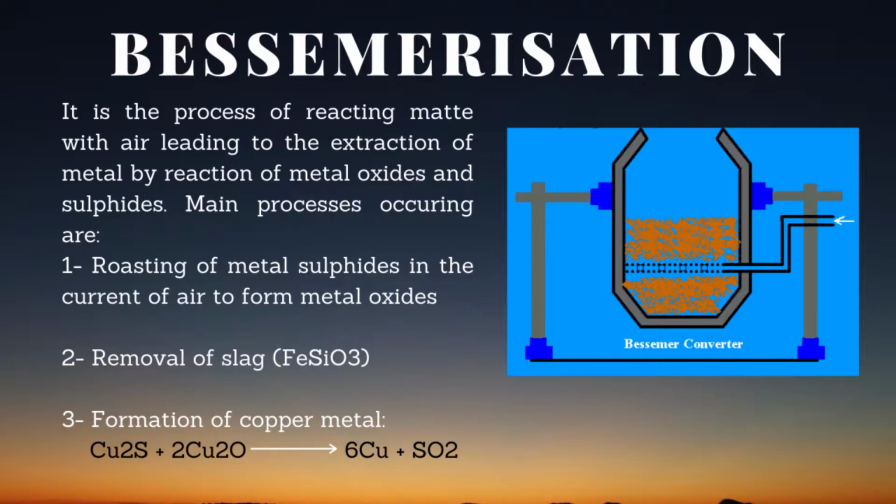Ferrous oxide, or iron oxide, forms a slag with silica, which is removed. The reaction is iron oxide plus silica reacting together to form iron silicate, or ferrous silicate, which is slag. When the whole of the iron has been removed, the cuprous oxide reacts with cuprous sulfide to form copper. The reaction is Cu2S plus 2 molecules of Cu2O reacting together to form 6 atoms of copper plus SO2. That's all for the dry process of extraction of copper.